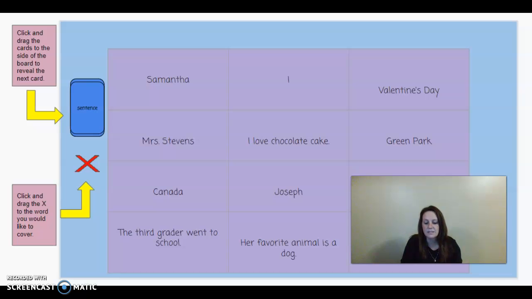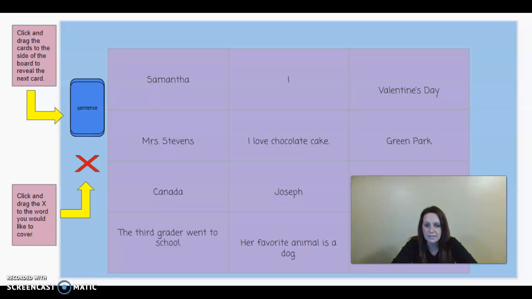Today in your phonics lesson, you learned how to use capital letters correctly. You looked at several different sentences today and identified why the letters within each sentence were capitalized. You learned that letters at the beginning of a sentence are always capitalized.